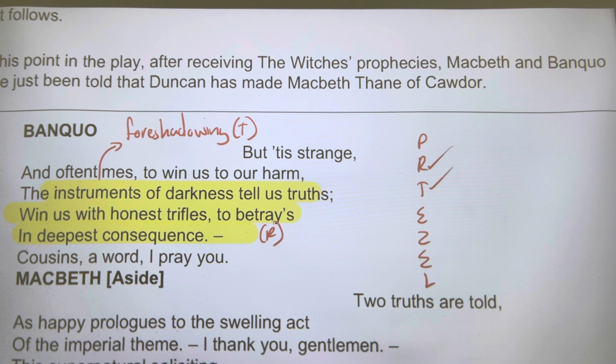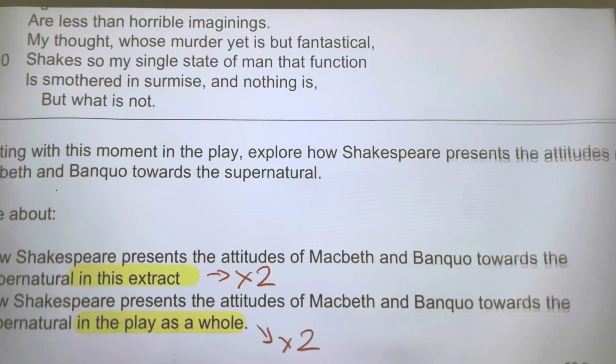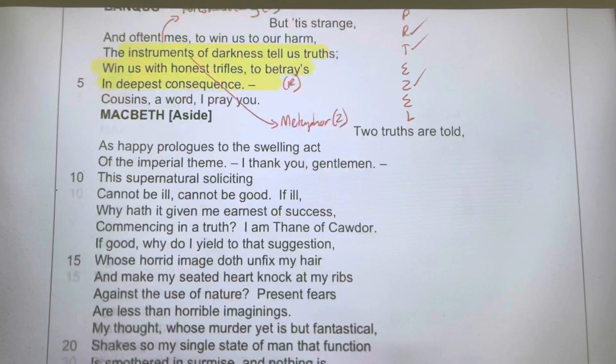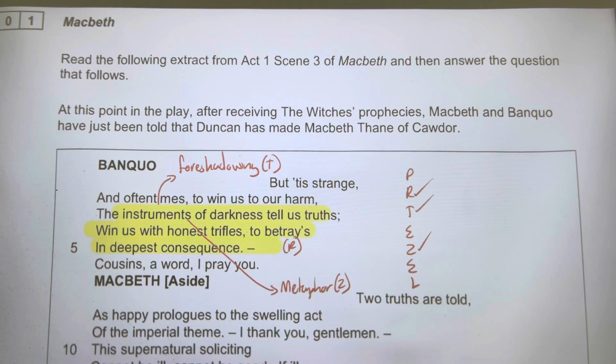And then for zooming in, I'm going to zoom into the metaphor, where he compares the witches to instruments, and it's the idea that they will play some of the characters. So how does he present his attitudes towards the witches in this paragraph? I'm going to make it very clear. He makes it very clear that the witches, the supernatural, cannot be trusted.